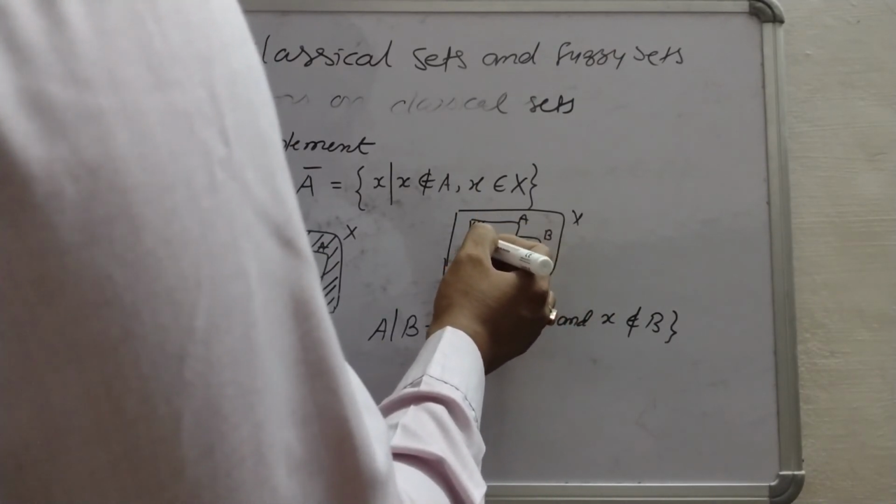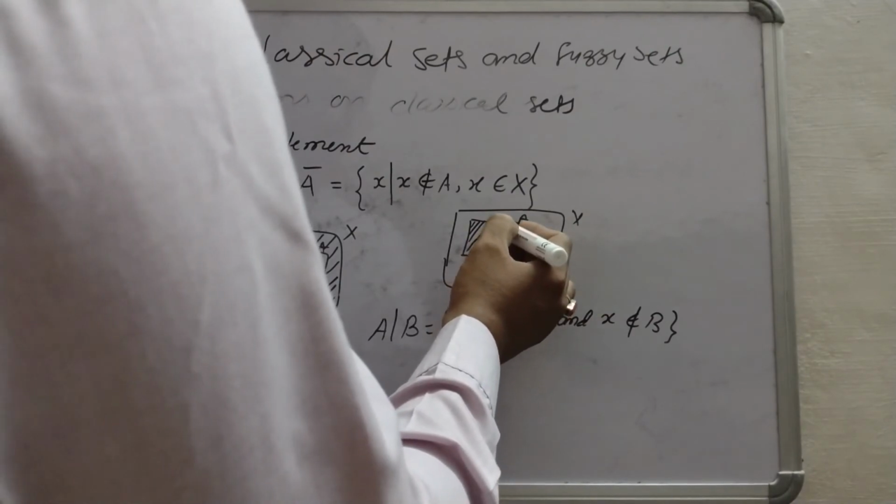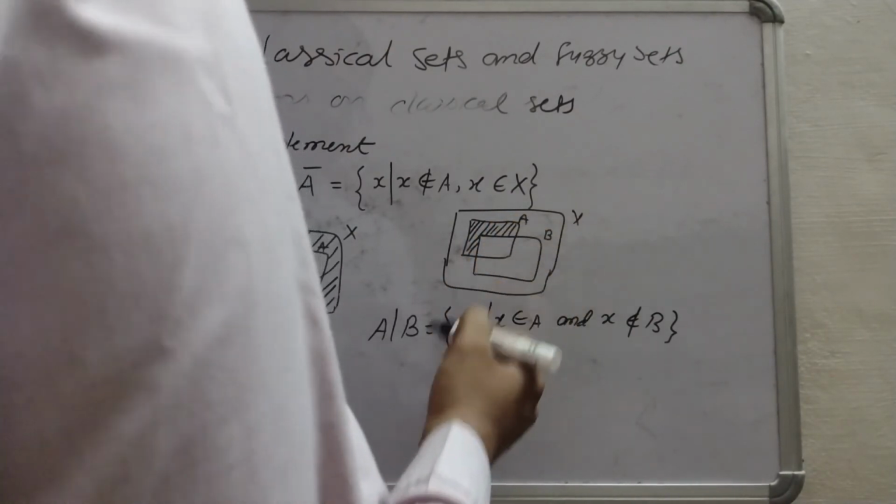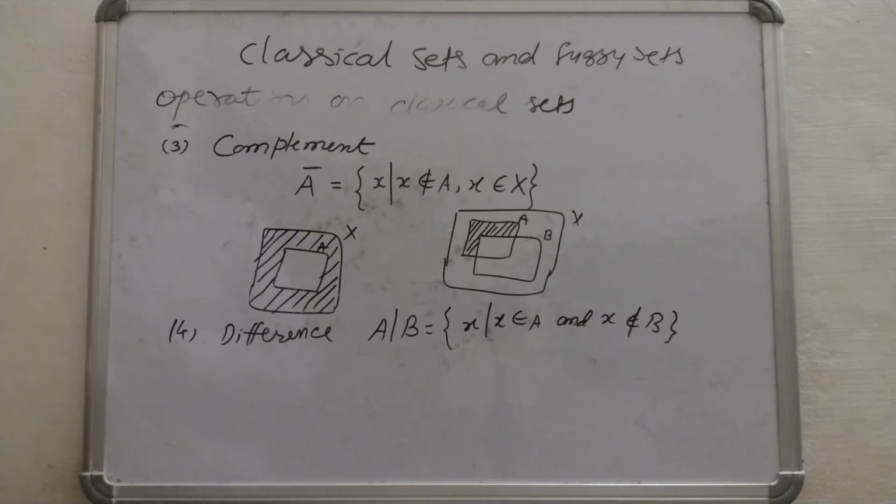So we will consider only this part. So this is the Venn diagram of difference of A and B.